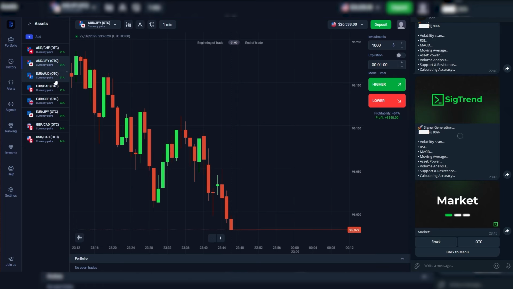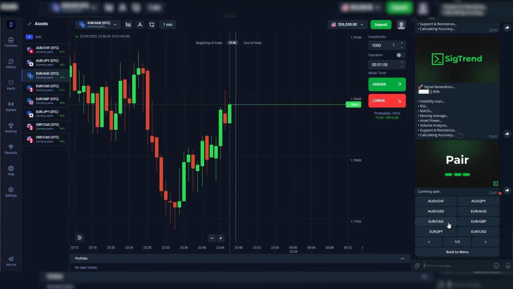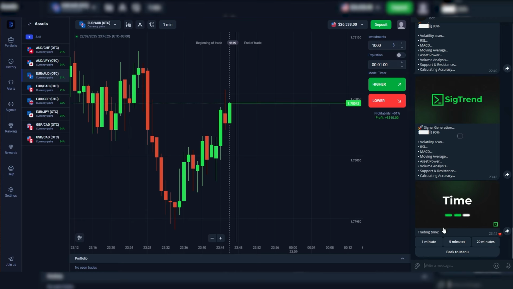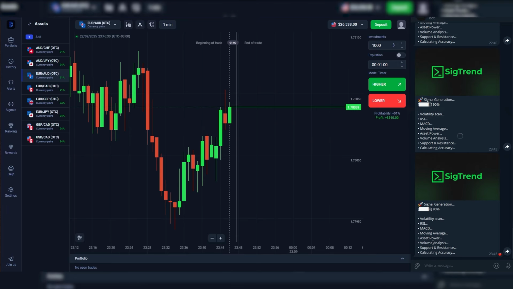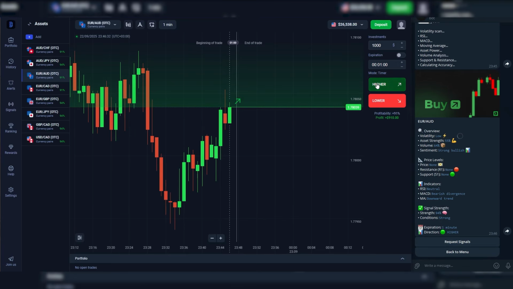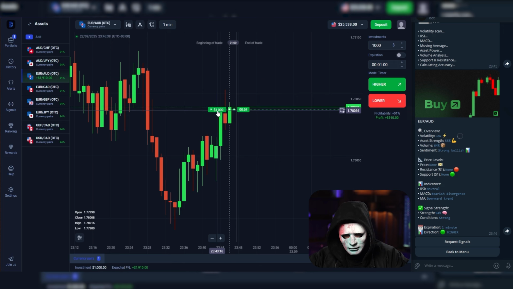Let's get one more signal together so I can show you that it works absolutely with all the currency pairs that are built into it. The signal is being generated based on the analysis. It's loading. We need to wait a little bit for the artificial intelligence to process all of this. And now we're going long with $1,000. Also, I think all our trades today will be for $1,000 each.